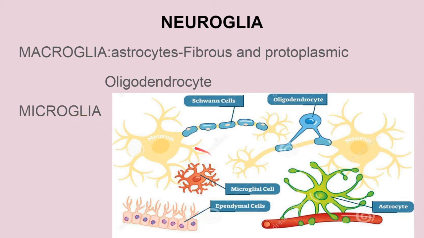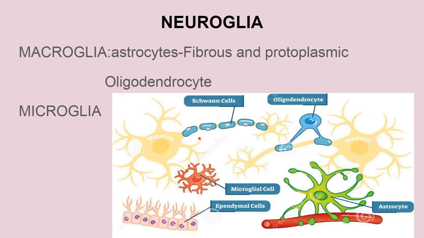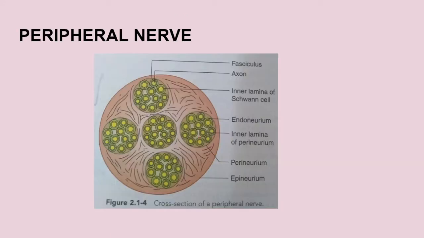And over, these are the macroglia. We have one more, ependymal cells. Okay, they are also a type of neuroglia, the ependymal cells. Now next is the peripheral nerve. What is this? A compact bundle of axons located outside the CNS is known as a nerve. As you can see, these are small axons. The bundle of axons which are present outside the CNS is known as the peripheral nerve.